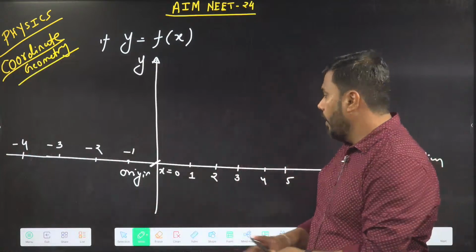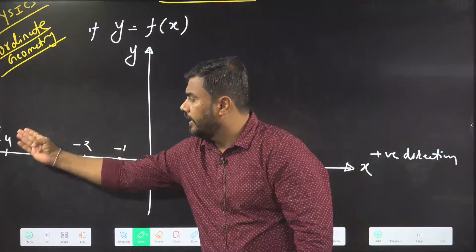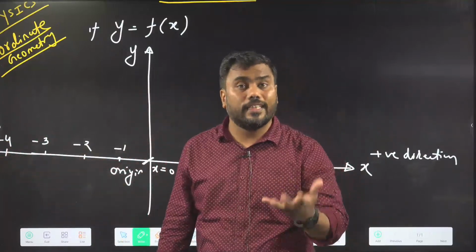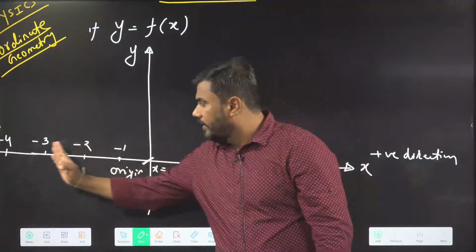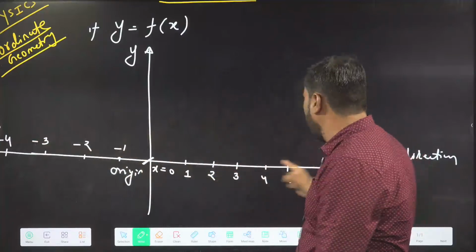You must know, if there is a negative sign in front of a number, as the magnitude of number increases, the value of variable decreases. So if I am going like this, value of x is decreasing. So this is just a number line.